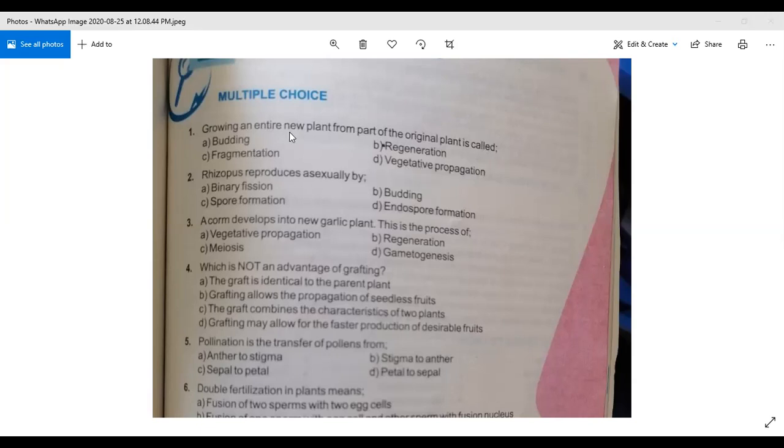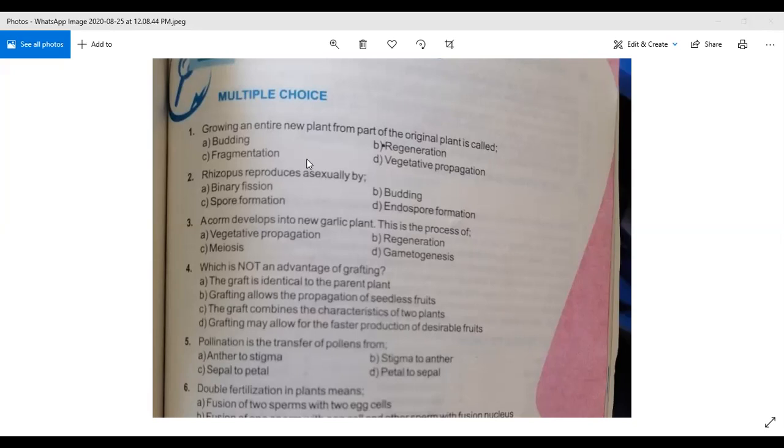So the question is: growing an entire new plant from part of the original plant is called. The correct answer is option B, vegetative propagation. Budding is not the right answer, regeneration is not the right answer, fragmentation is not the right answer. Option B, vegetative propagation, is the right answer.